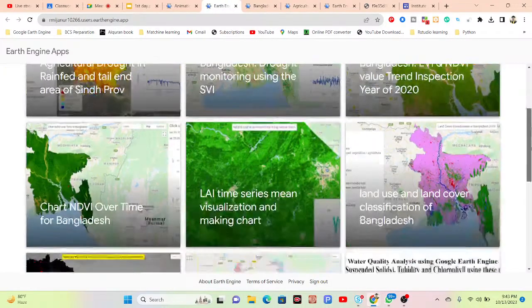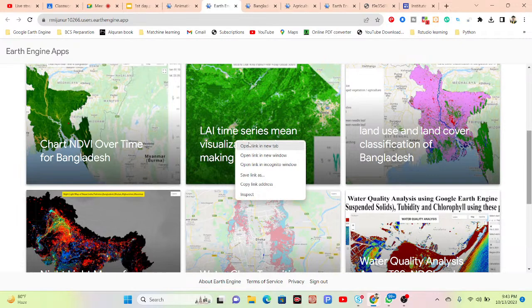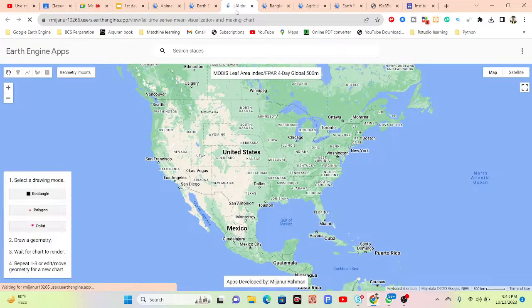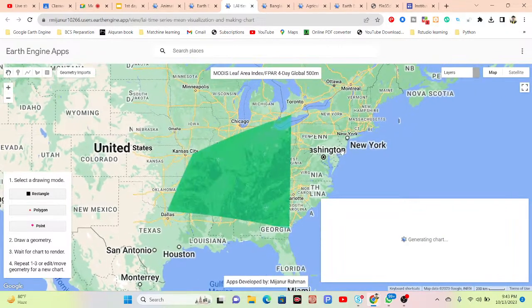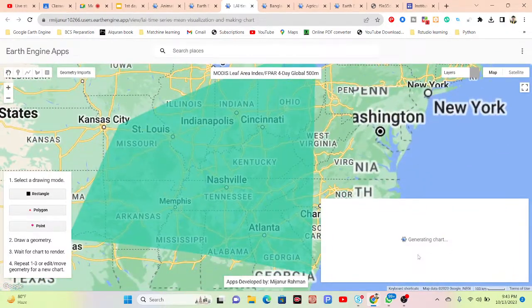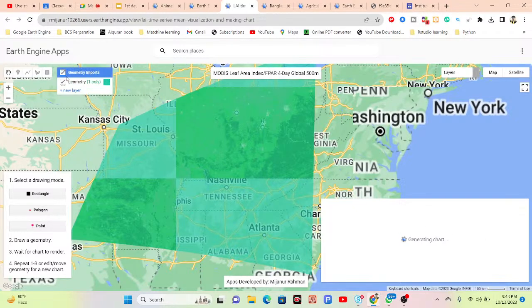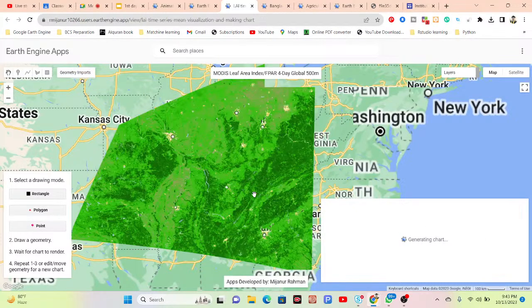Also you can see the leaf area index. Suppose I open this application, it's another kind of application. Mainly it measures the condition of the leaf area index. For that you can simply select any one mode: rectangle, polygon, or point. Suppose I draw a polygon. Suppose this is my area of interest. I simply select this area of interest. So now what is the condition of the leaf area index for this area? For the 20 years, it creates this time series chart here and also displays the raster image for the leaf area index. Okay, so this is another web application.